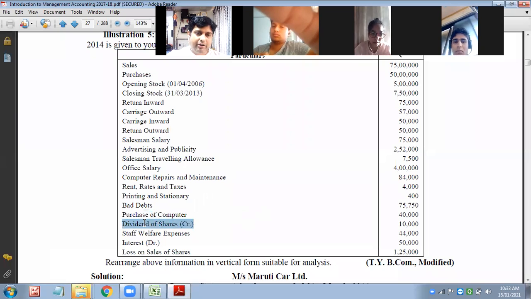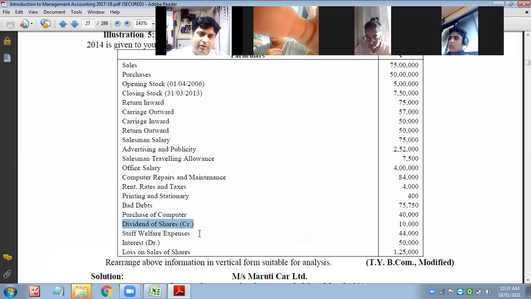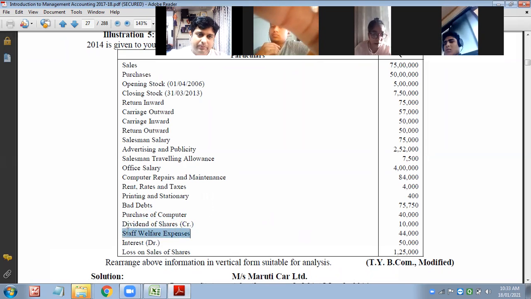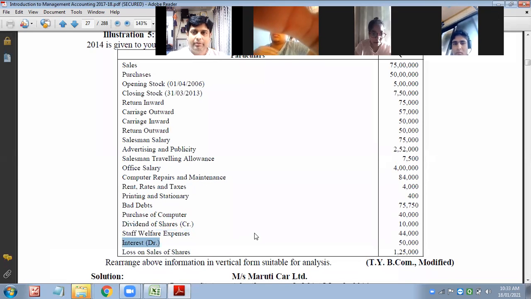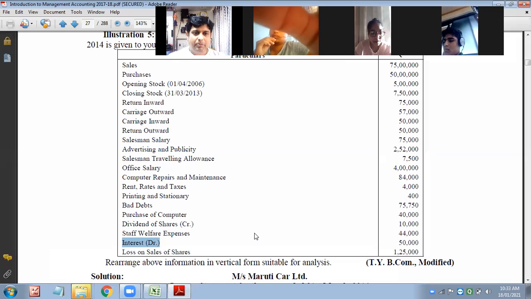Dividend on shares, credit, means it is an income. Non-trade means non-operating income. Absolutely right. Staff welfare expense. Office and administrative expense. Absolutely right. Interest debit, that means interest paid. Finance expenses. Thank you, Dipesh.